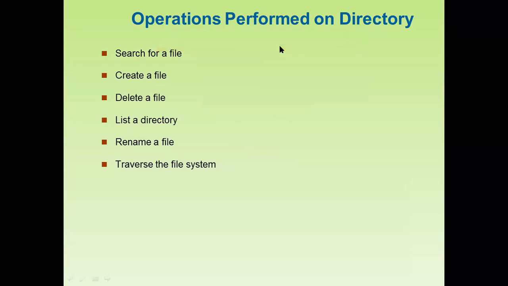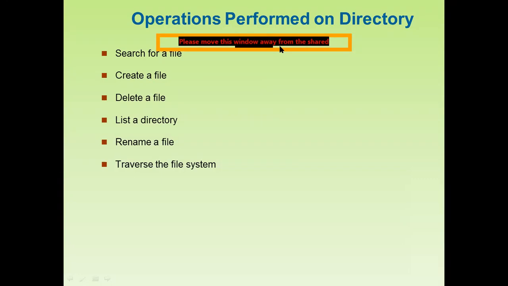So these are the different operations performed on directory. Search for a file: if we are going to search a file name, which we have already created during the storage of the file on the secondary storage, then we can search by the name of the file.